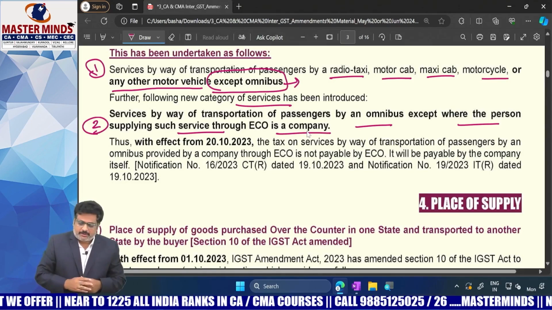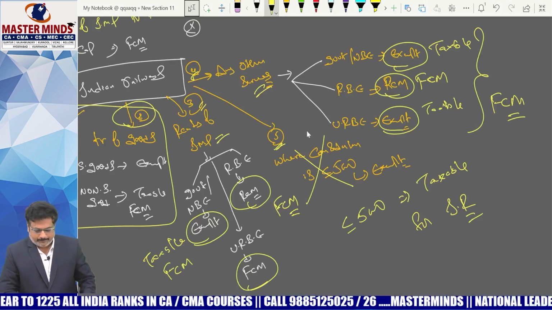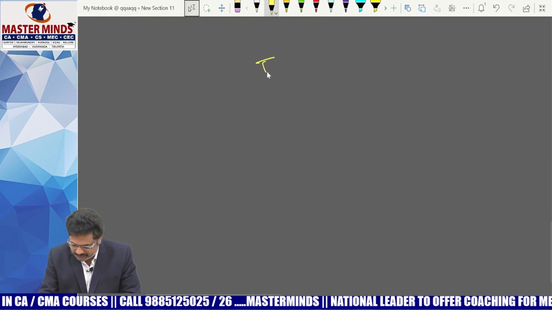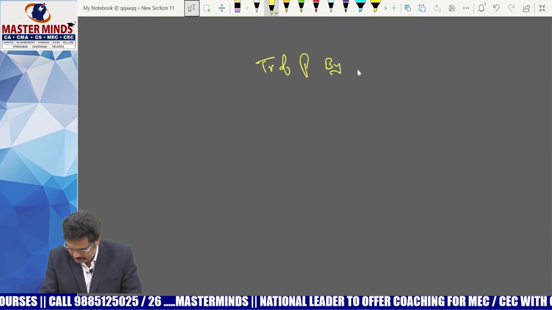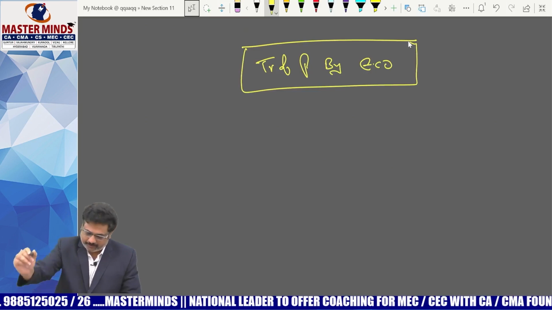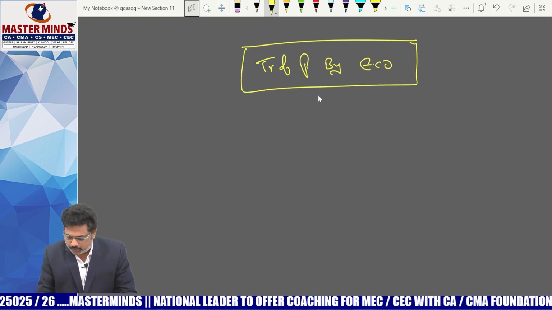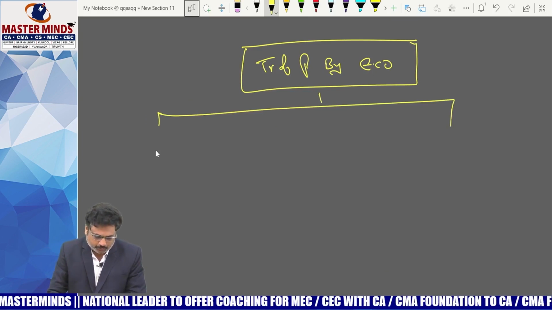That means now you can divide this particular point into 2 types. Previously, transportation of passengers by ECO which is covered under 9.5 is now divided into 2 parts.